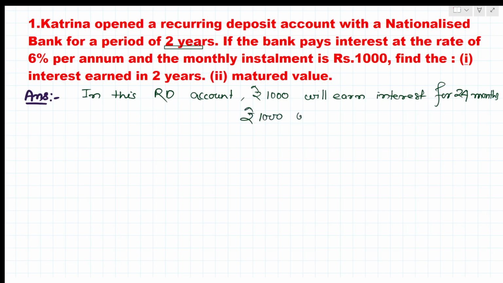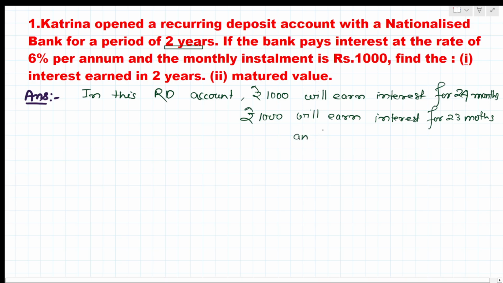for 23 months and so on, right? Here it is 23 months. Next, 1000 will earn interest for 22 months, right? And so on.